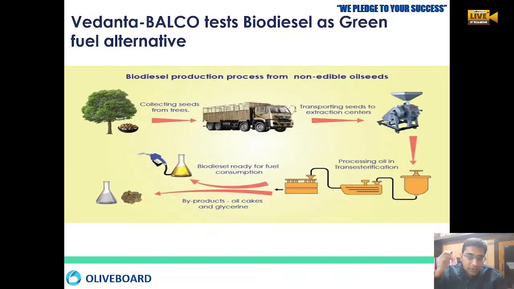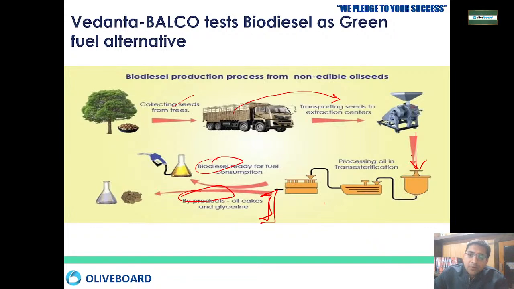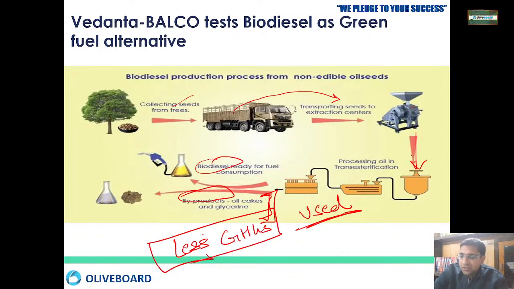So this is the process of biodiesel. They collect the seeds from the plants and transport them by truck. Seeds are extracted, then there is a mechanism in which they take out the oil, and then biodiesel is ready for consumption. Then the byproducts of the biodiesel are utilized for oil cake and glycerines. So even the byproducts are used. They release very little greenhouse gases.